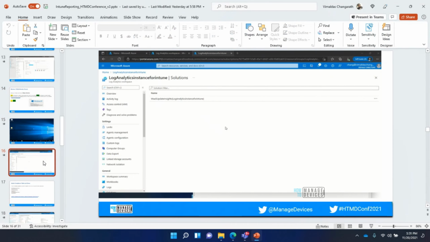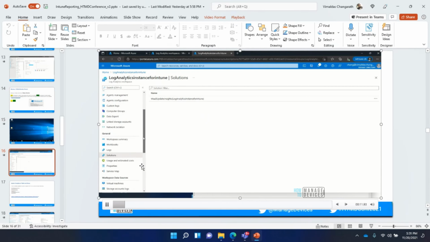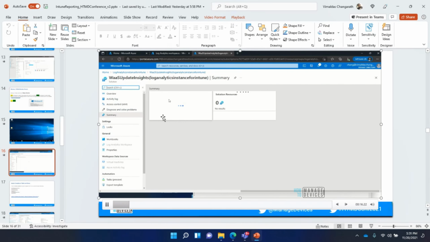Now, the topic I'm going to discuss is update compliance. I will get into more details about update compliance, how we add it, the prerequisites and others, but I would like to start with a demo. Update compliance sits on top of a Log Analytics workspace, as you can see here. This particular solution we have to add. I will show towards the end how we add it. But once you add the solution, this is how it will look.